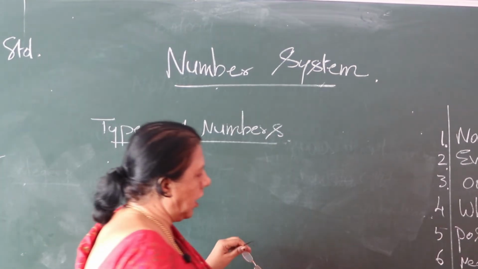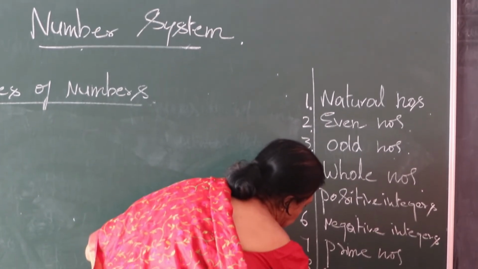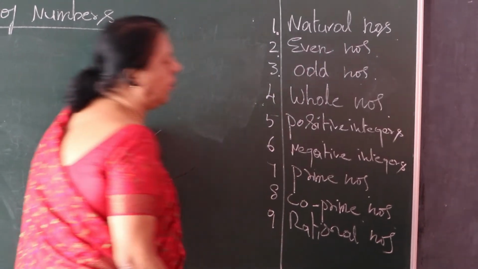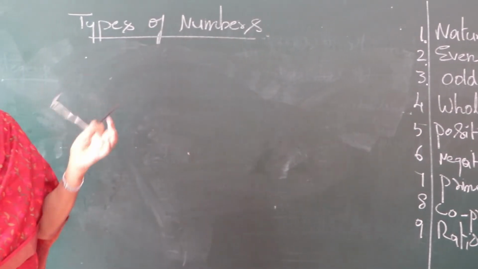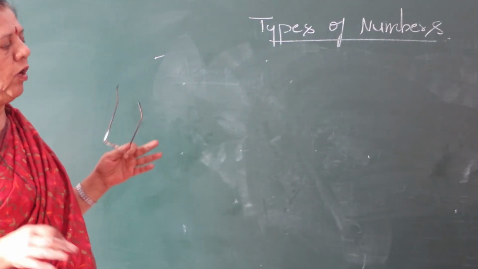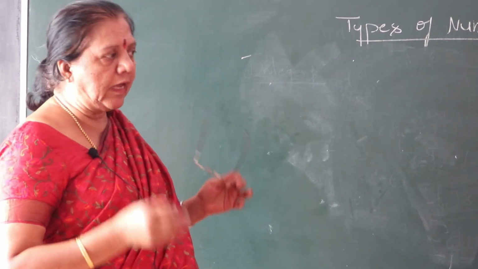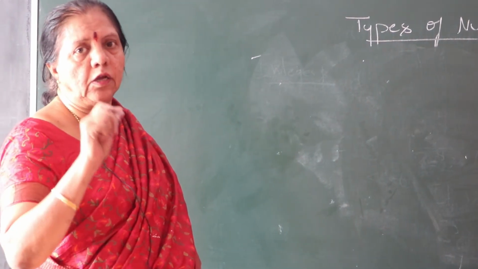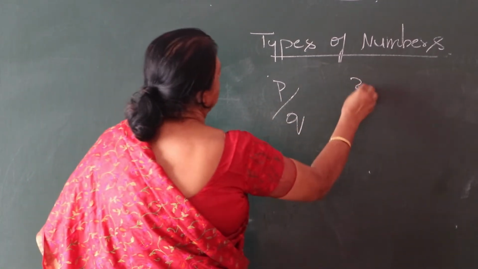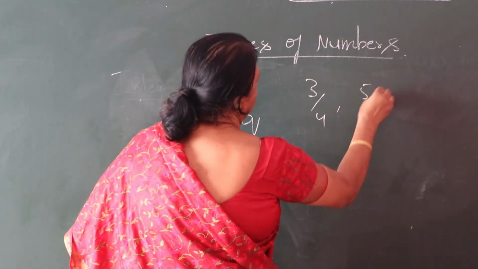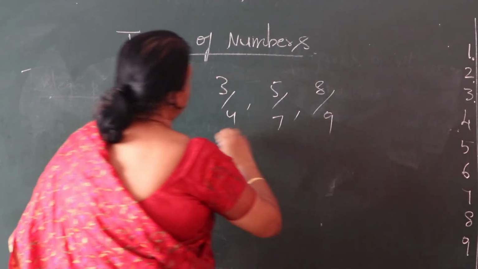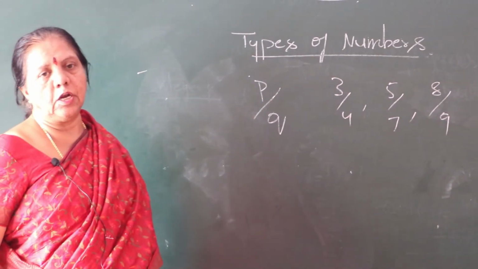The 9th one is rational numbers. What do you mean by rational numbers? You know integers, natural numbers, whole numbers, everything. Now we'll go for rational numbers. Rational numbers are numbers in the form P by Q, in fraction form, like 3 by 4, 5 by 7, or 8 by 9. These are examples of rational numbers.